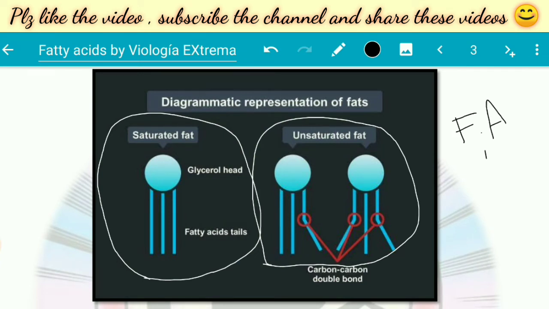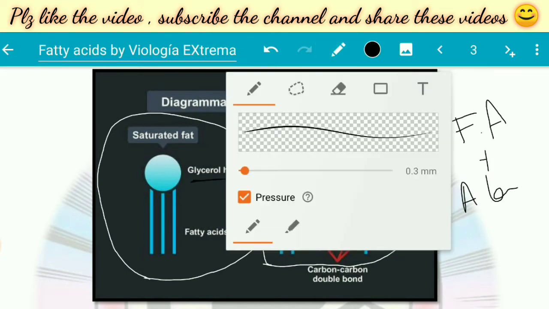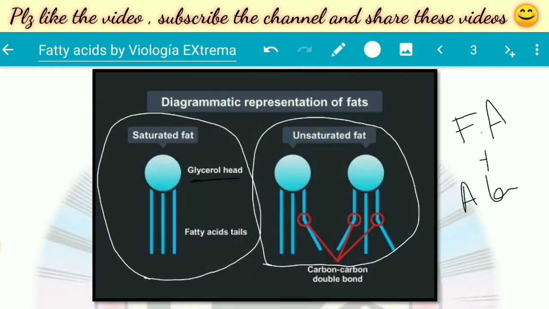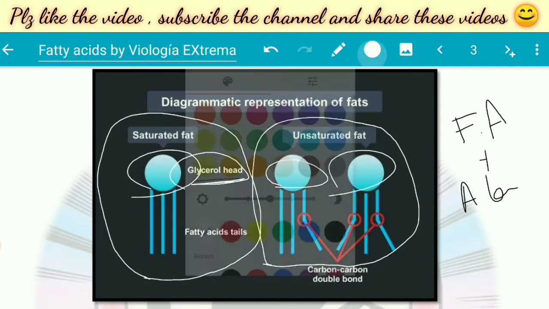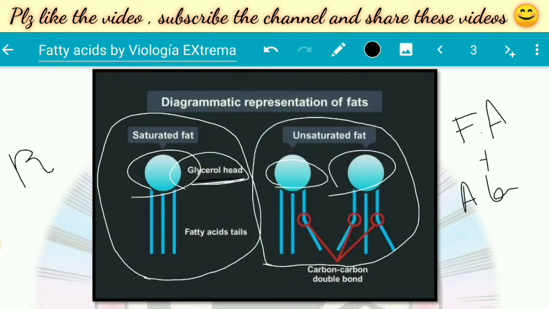If we talk about them, these are fatty acid plus alcohol, and the alcohol can be anything. It can be a glycerol, or it can be sphingosine alcohol, depending on the type of lipid. So in the picture we can see there is a glycerol head. This is the alcohol part, and this is the polar part. You need to remember that.